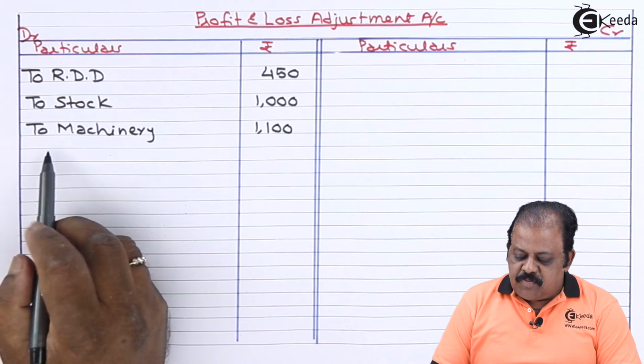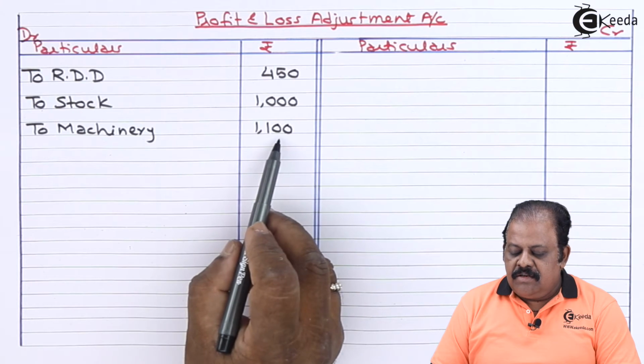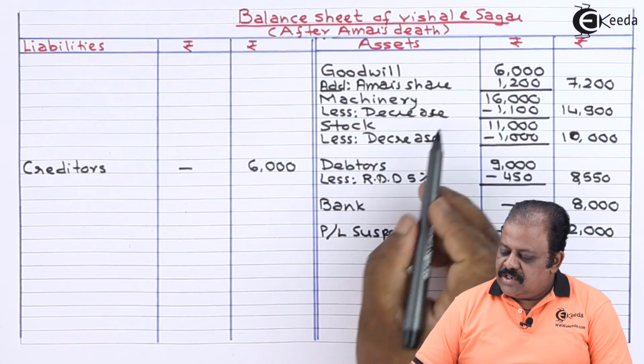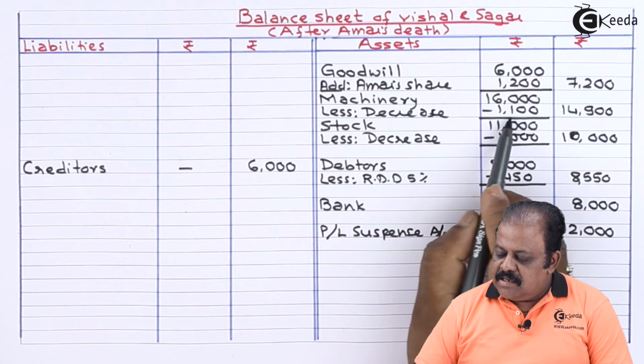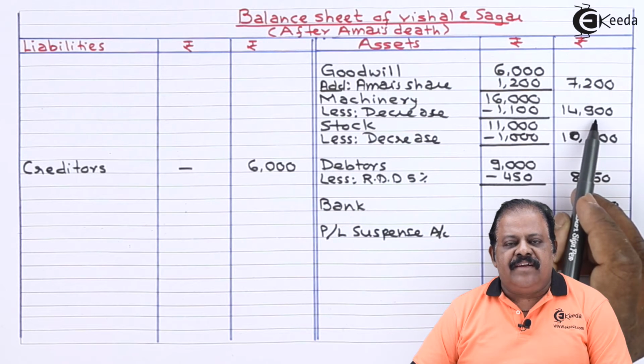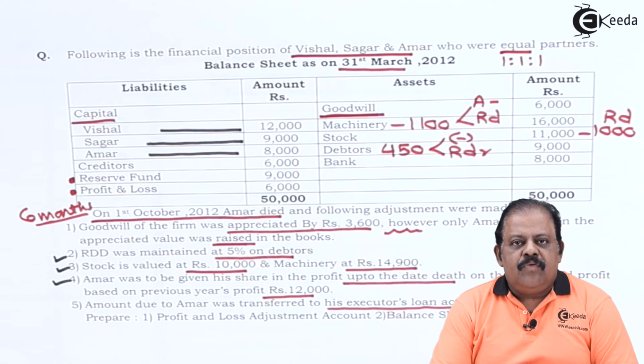Profit and loss adjustment account debit to machinery 1,100. This will have another effect, new balance sheet asset side. Machinery 16,000 less decrease 1,100, revised value 14,900. We have given effect to all adjustments.